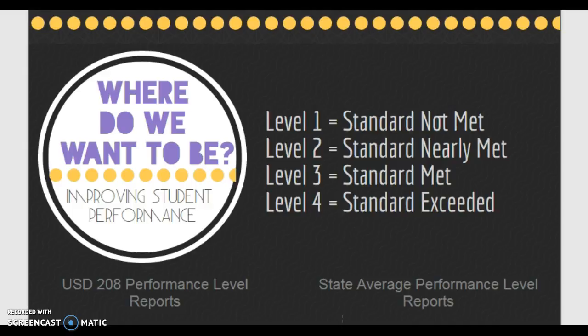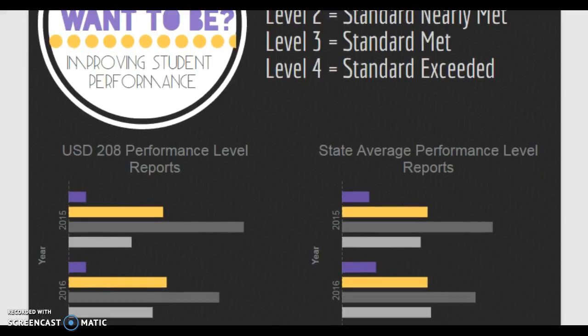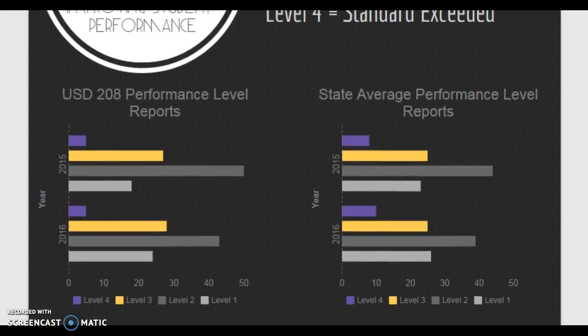The key on the following graphs shows different levels: level 1 means the standard was not met, level 2 means the standard was nearly met, level 3 means the standard was met, and level 4 means the standard was exceeded. The first graph has USD 208 performance level reports for both 2015 and 2016.